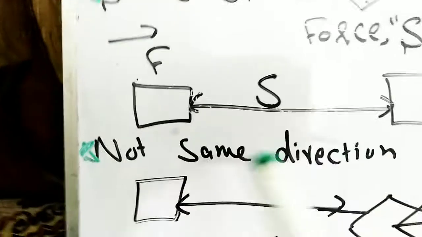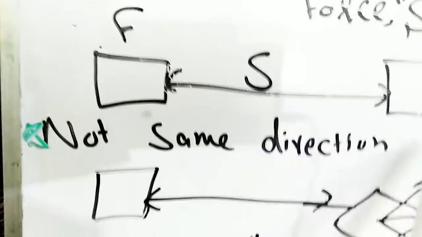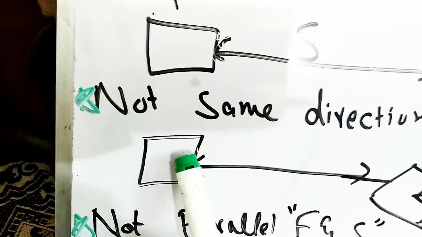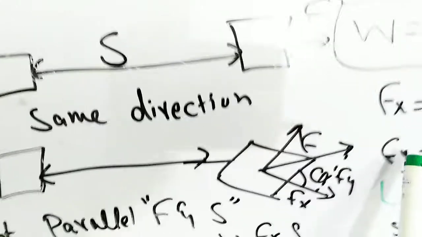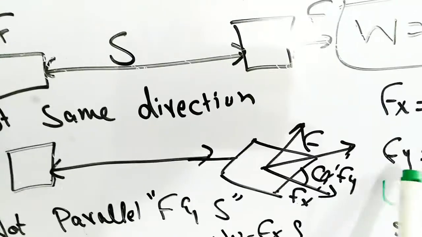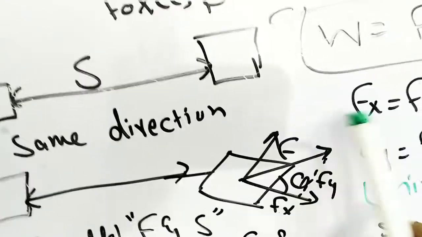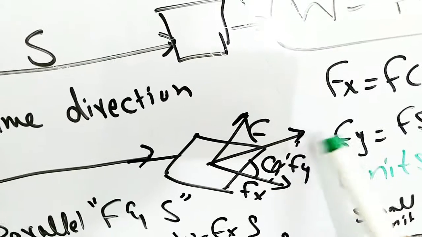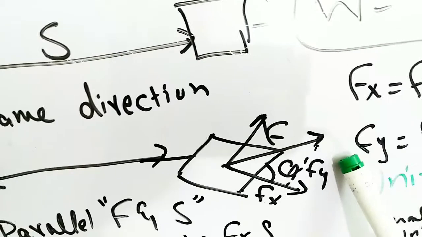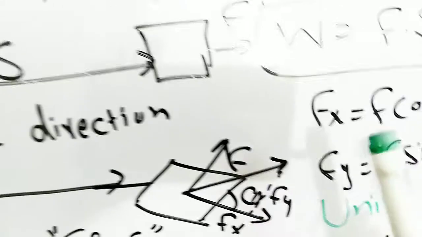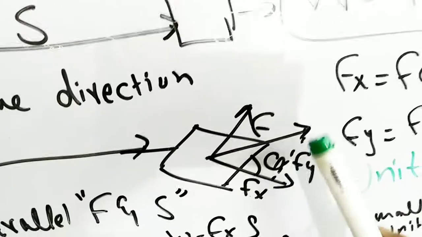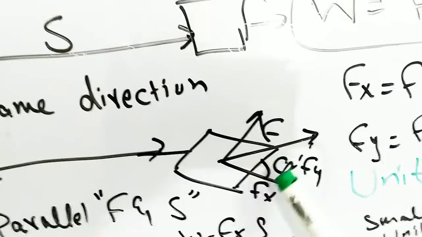Now in the condition when both are not in the same direction, like this body, we are applying the force over here and it will move in this direction. This tilted direction makes an angle with the surface. When it has an angle with the surface, we will resolve the force into its mutually perpendicular components Fx and Fy.